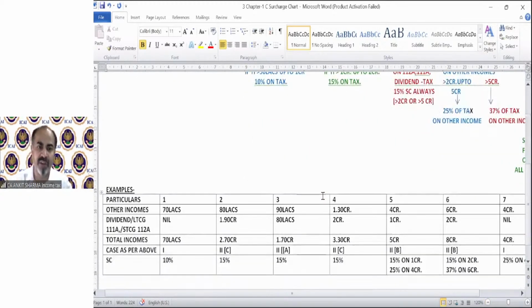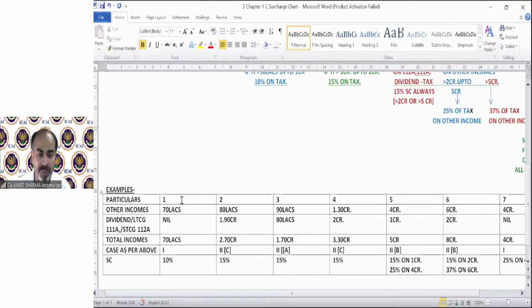So now one by one, we will solve these questions. I already uploaded this chart also yesterday. In the PDF file, on the last page, I guess, I have already uploaded the surcharge provisions. So for question number 1, you have to understand the provision and then apply the concept.